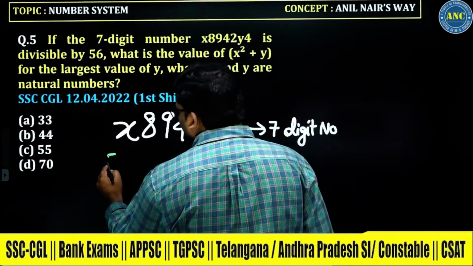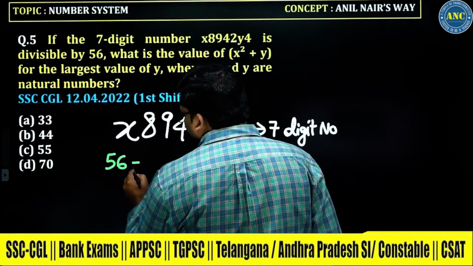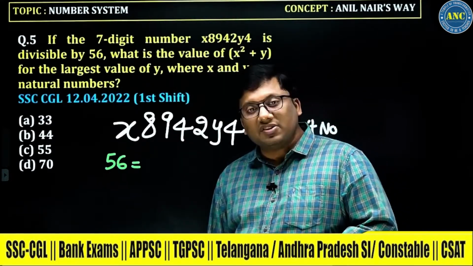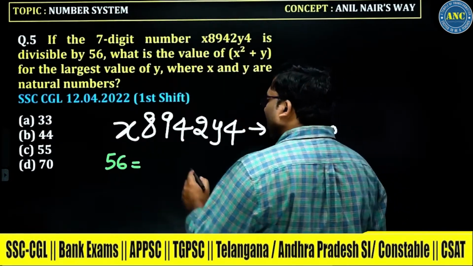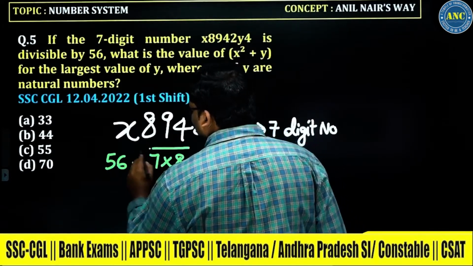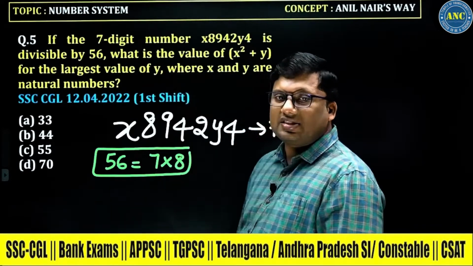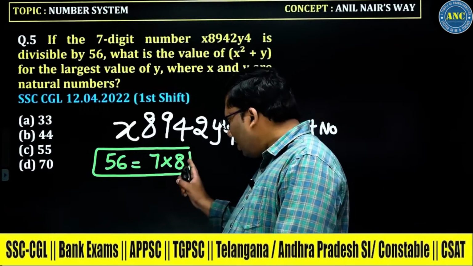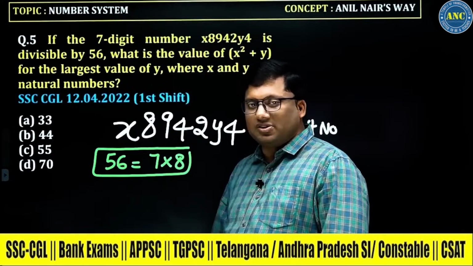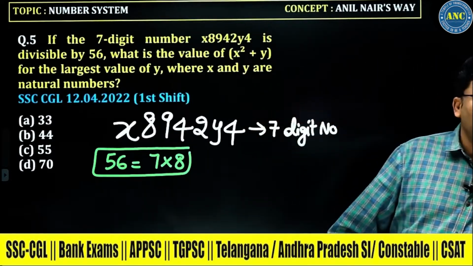56 is a composite number. According to the Chinese remainder theorem, whenever you are determining the divisibility rule, take the product of coprimes. 56 can be written as 7 into 8. I will apply the divisibility rule of 8, then I will apply the divisibility rule of 7.